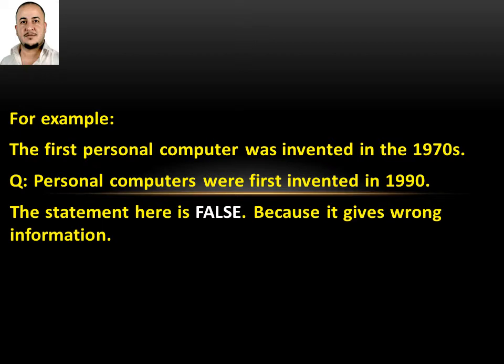The statement here is false because it gives wrong information. How? Because we have the first personal computers, were first invented, or manufactured, or any synonym that gives the same sense. But the passage says 1970s, and here it says 1990. So it is very clear that it's false.